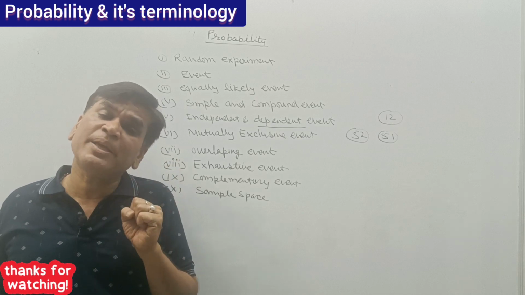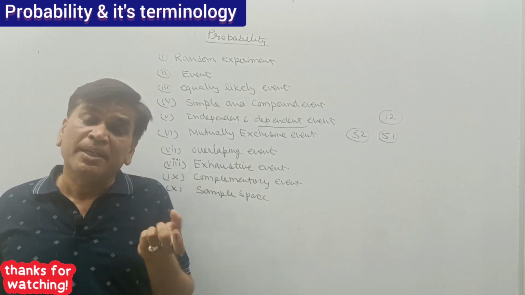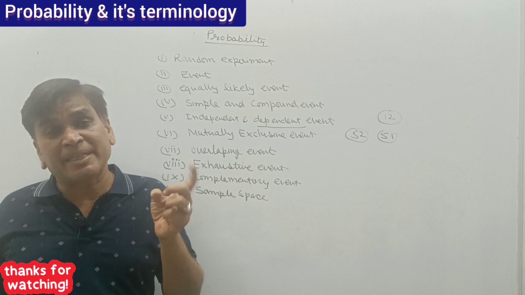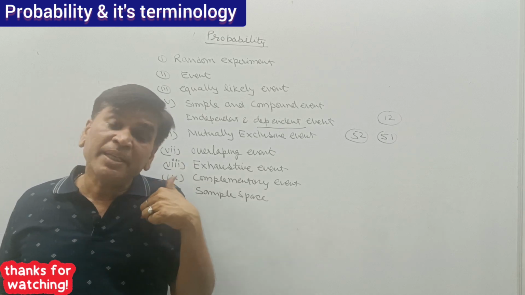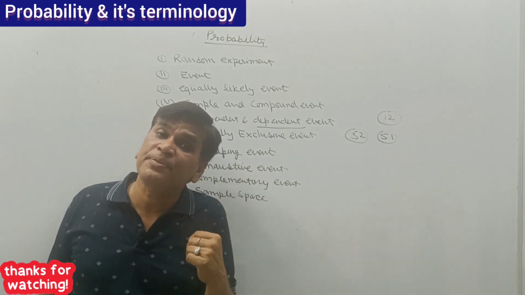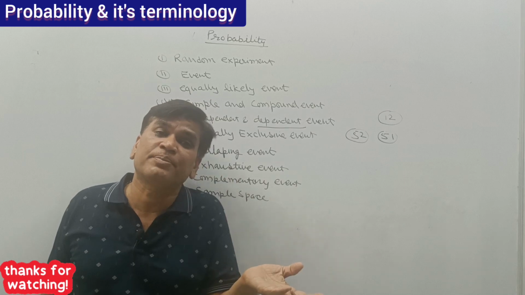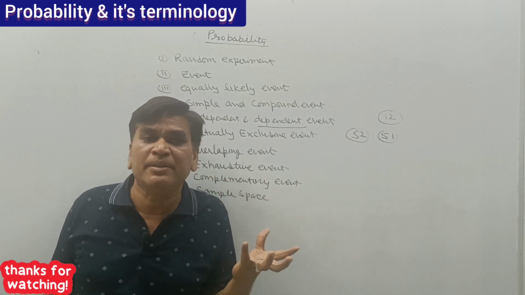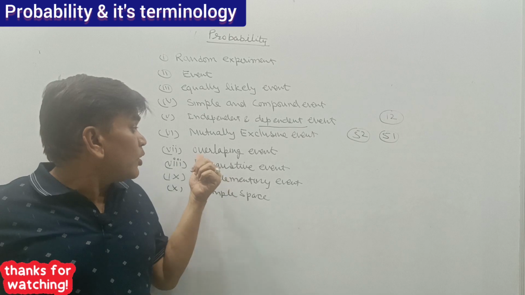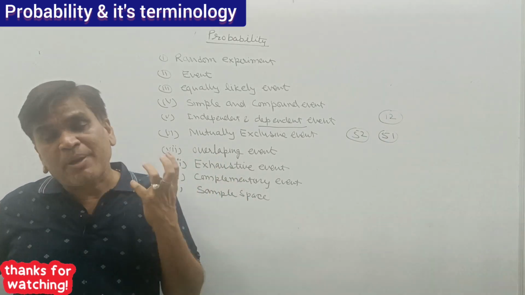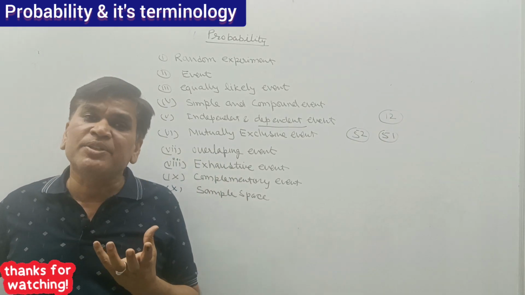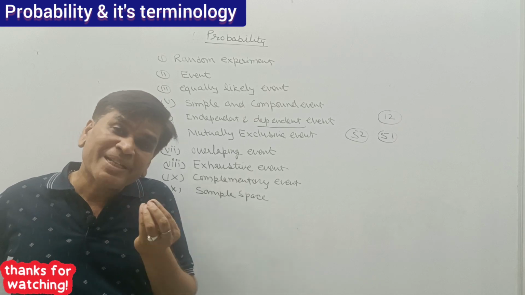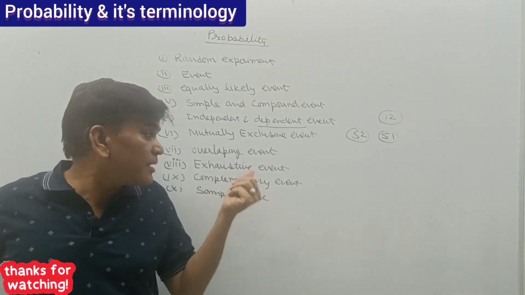So there are 2 types of probability mixing here. In the cards of heart, the king is available, and among kings, of which there are 4, there is also the king of heart. Overlapping event is when in probability such a kind of event is there, which is mixing in 2 types.